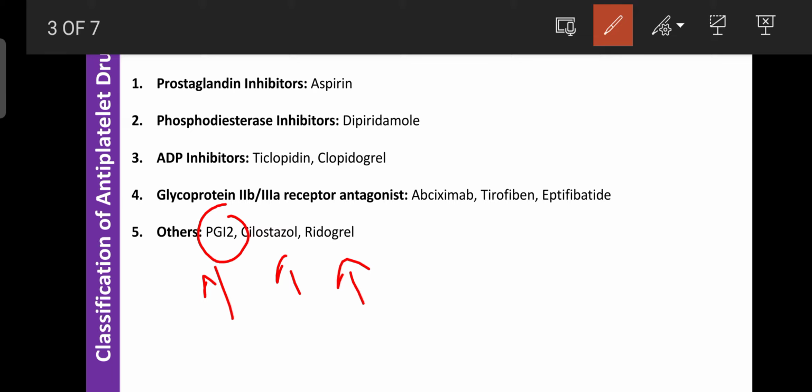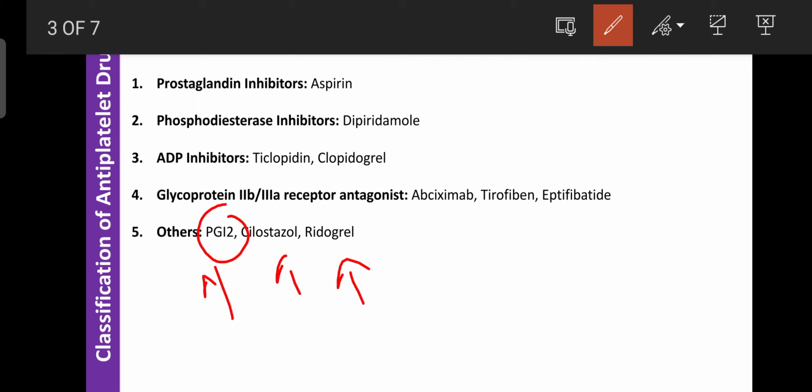Naturally it is synthesized in our body during overactivation of the prostaglandin receptors or formation of prostaglandin. If prostacyclin is found in greater amounts, it can inhibit platelet aggregation naturally inside our body. But synthetically we also make prostaglandin I2 or prostacyclin derivatives, and those are used as antiplatelet or antithrombotic drugs.